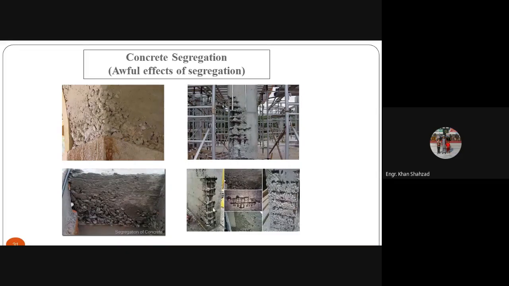Jalal, is everything okay? Yes, sir. Okay, let me ask a question. Umar Shehzad, is Umar Shehzad in the class? Yes sir. Umar Shehzad, what will be the difference between the strength of this concrete and this concrete? Which one will be better, this one or this one?